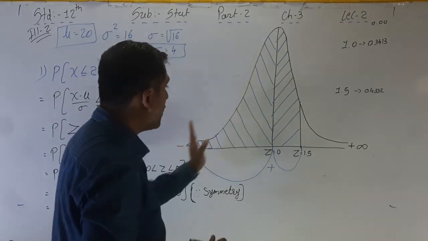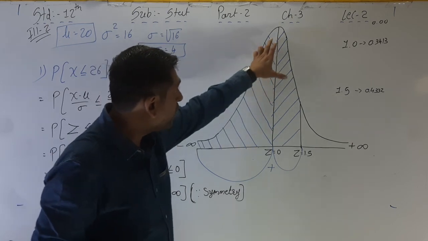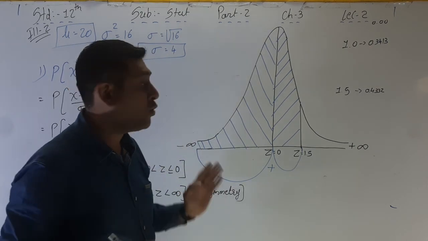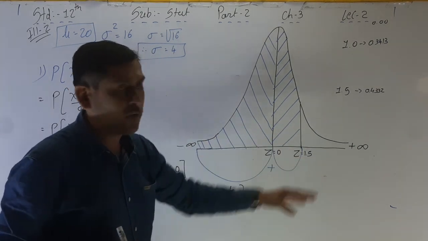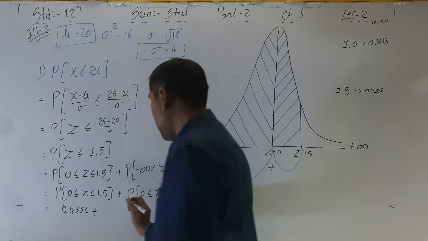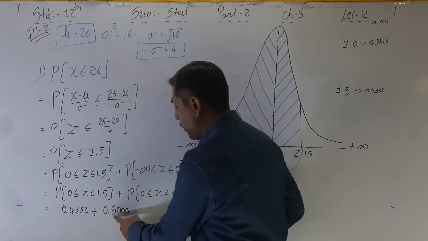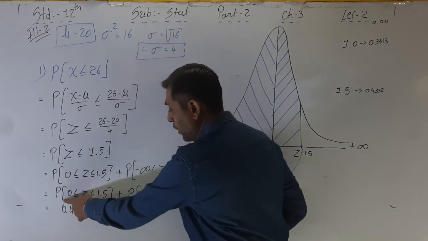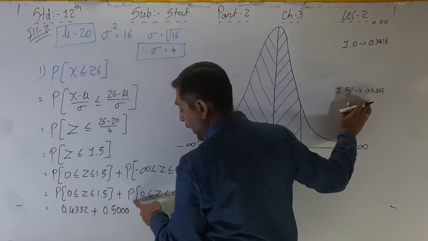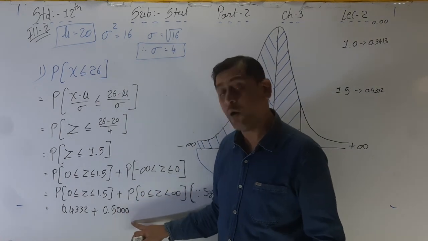The total area on both sides is 0.5 each. So from 0 to minus infinity, or you can say 0 to plus infinity, the full value on each side is 0.5, and we have to write up to 4 digits after the point, so 0.5000. The value of 0 to infinity is always 0.5000, compulsory.